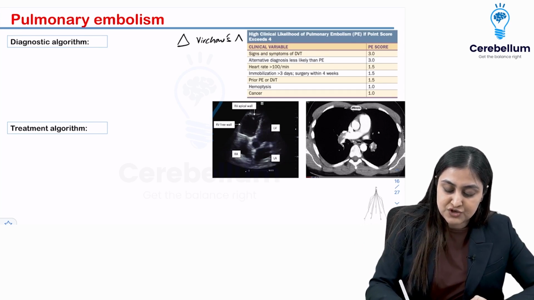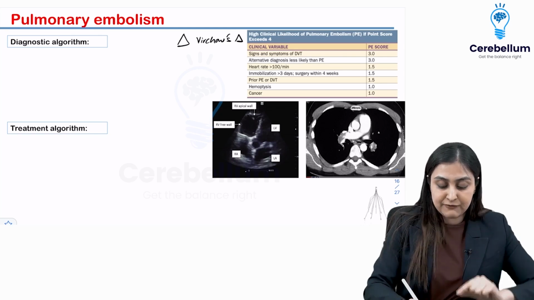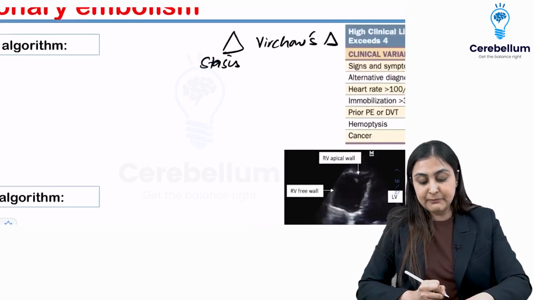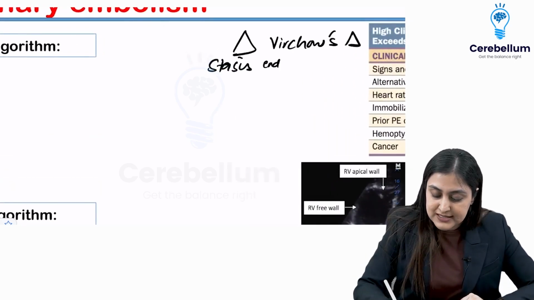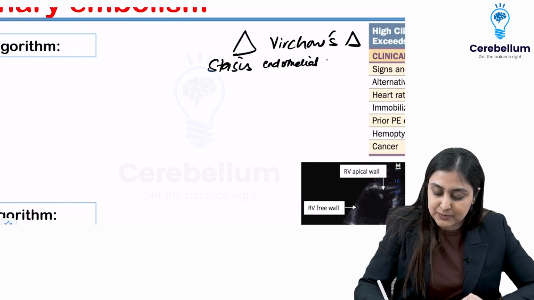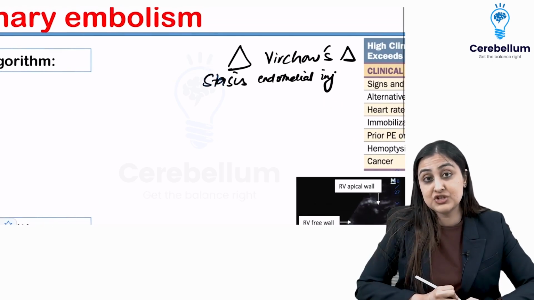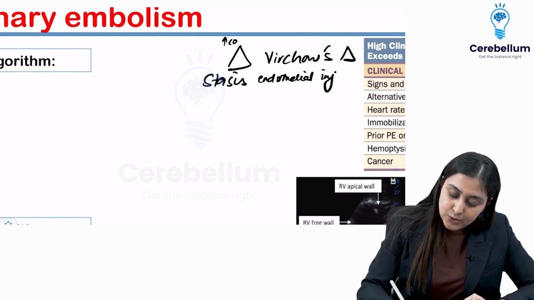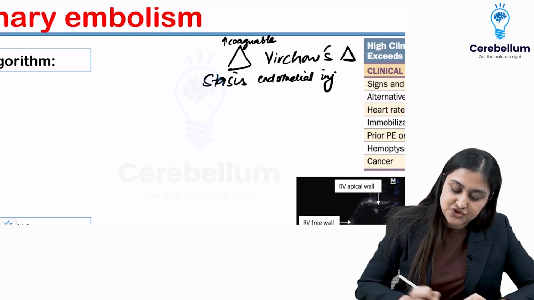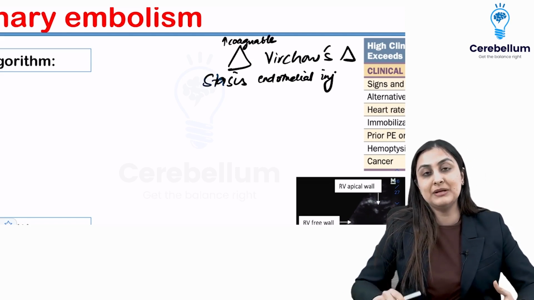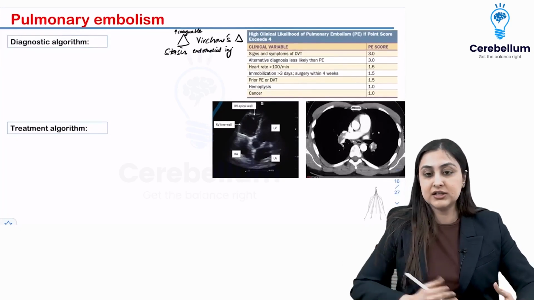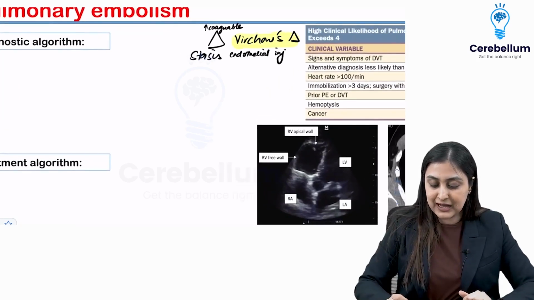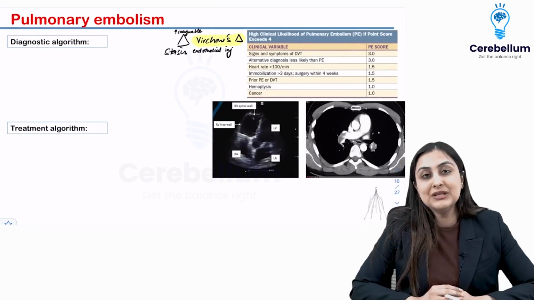What was the Virchow's triad in pathology that we've studied? One is stasis, so there could be some sort of immobilization mentioned. Second is endothelial injury, so maybe some sort of catheterization which can lead to thromboembolism. Or third could be a hypercoagulable state, either congenital, or maybe the patient is on OCPs or other hypercoagulable states.